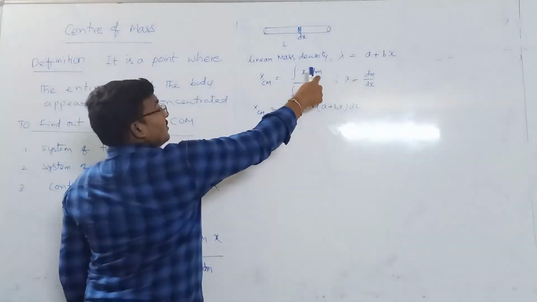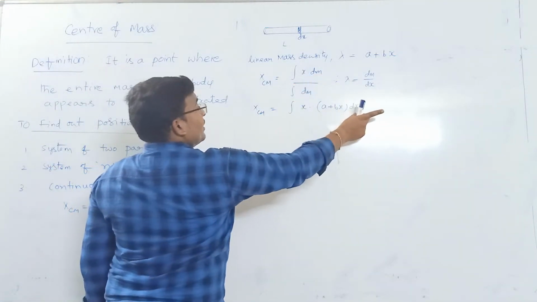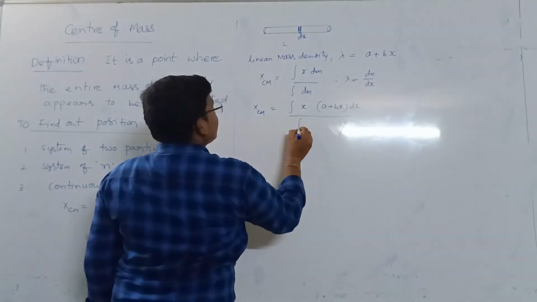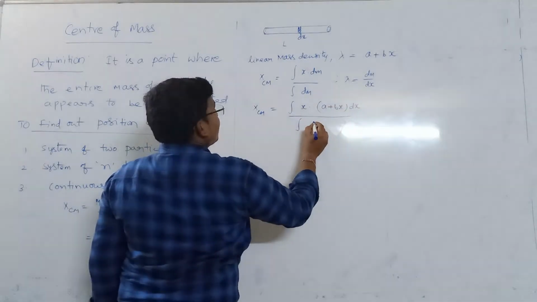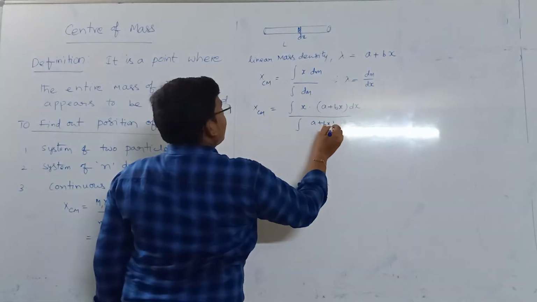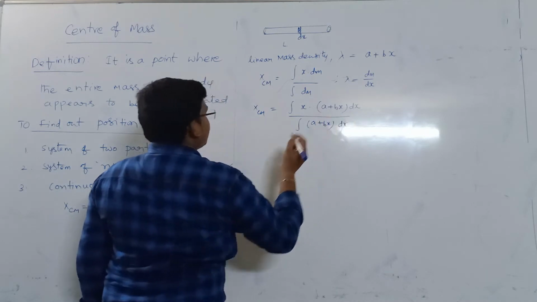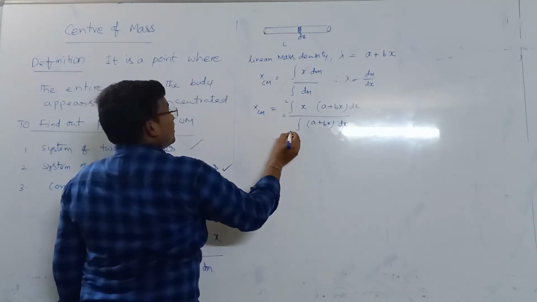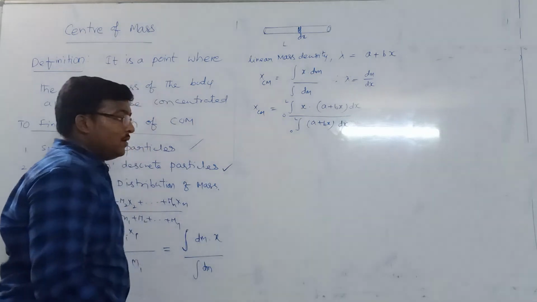So instead of dm, we will write lambda dx. Integration of dm is nothing but integration of lambda dx with the proper limits 0 to l.